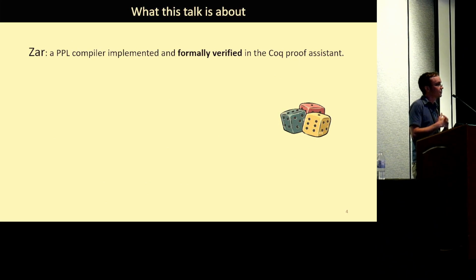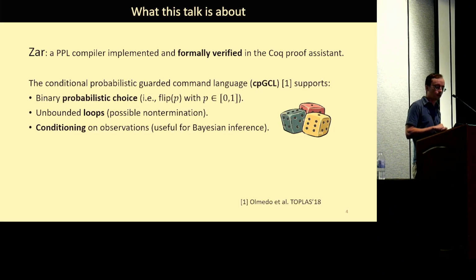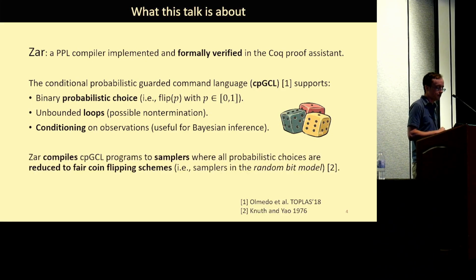Okay, so this talk is about ZAR. It's a probabilistic programming language compiler that is implemented and verified in Coq. The probabilistic programming language that it supports is cpGCL, which stands for Conditional Probabilistic Guarded Command Language. It's a core probabilistic programming language that includes probabilistic choice, basically flipping a biased coin, loops, and conditioning, which makes it useful for encoding Bayesian models. ZAR compiles cpGCL programs to samplers where all of the probabilistic choices are reduced to fair coin flipping schemes. So this is a key idea of how the compiler works.